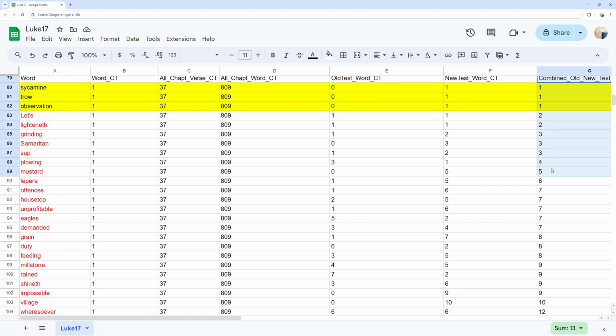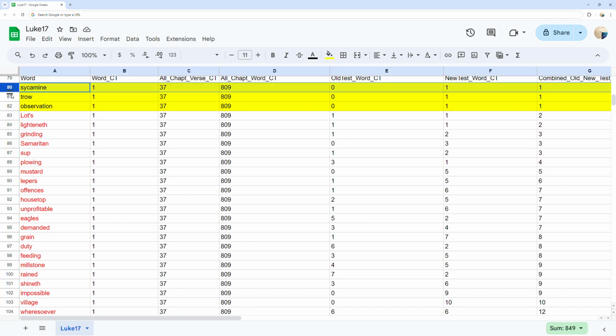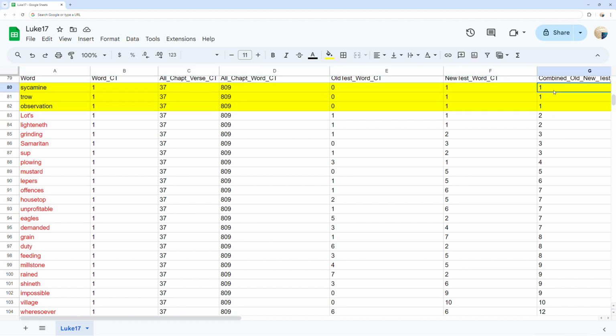You can see 3 unique words in yellow highlight, which instances are only found one time in all of the Bible, making them a rare occurrence only found in Luke chapter 17.